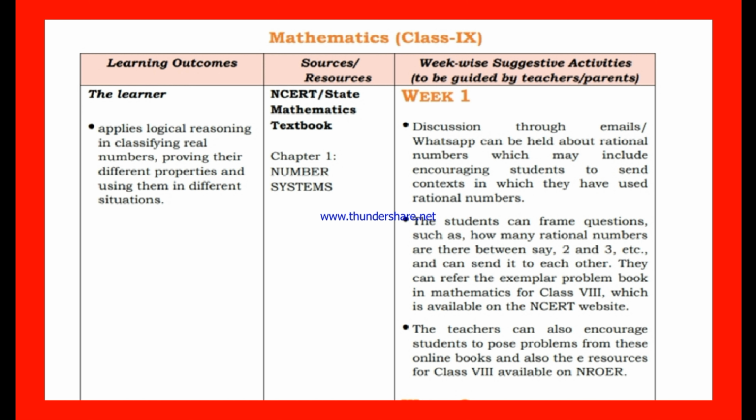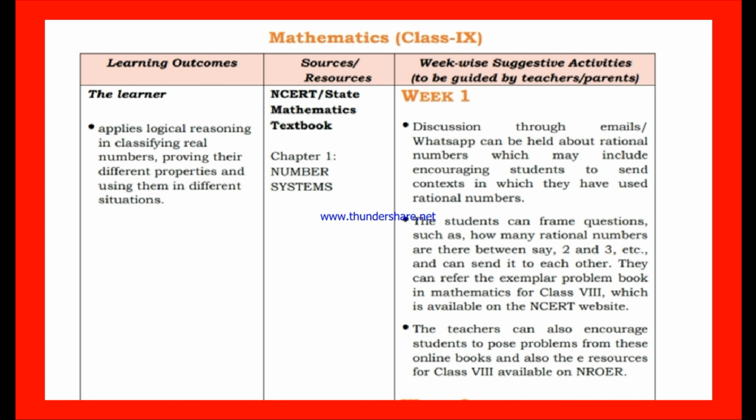Discussion through emails, WhatsApp can be held about rational numbers, which may include encouraging students to send contexts in which they have used rational numbers. The second point, the students can frame questions such as how many rational numbers are there between, say, 2 and 3, etc., and can send it to each other. They can refer to the example problems book in mathematics for 8th class, which is available on the NCERT website. And third point, the teachers can also encourage students to pose questions from these online books and also the e-resources for class 8 available on NROER.